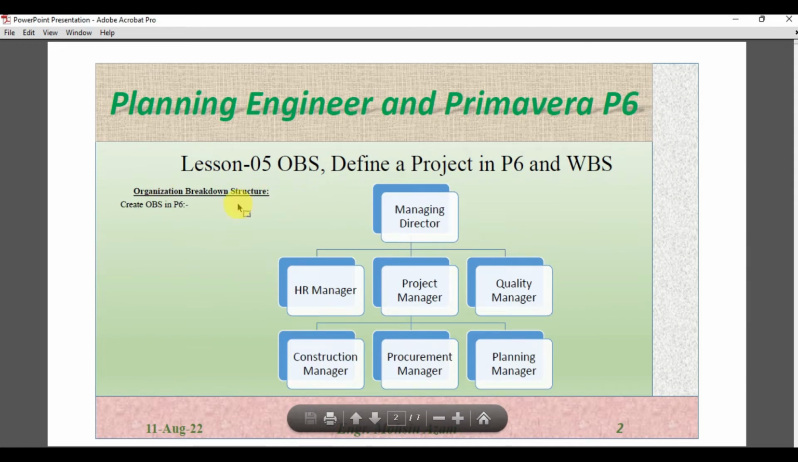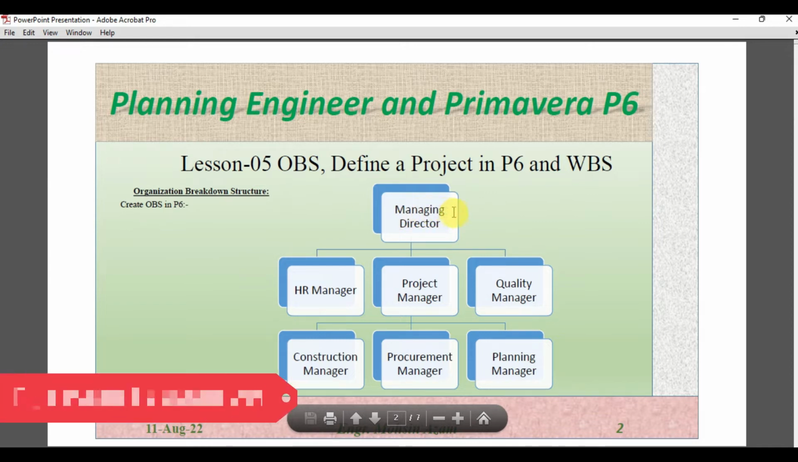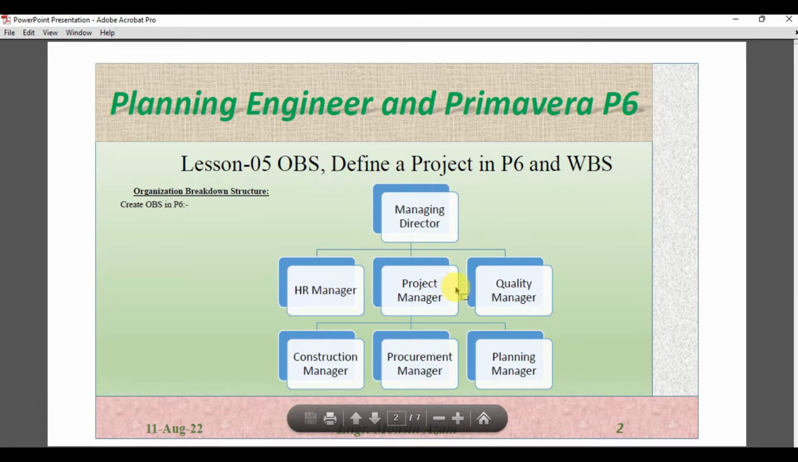Okay, now we have a general example here, and we have to create this in Primavera P6 also. We have here an organization breakdown structure, which starts from the managing director, the MD of the organization. Under the MD we have the HR manager, the project manager, and the quality manager. These are all managers who report to the managing director. And then under the project manager we have the construction manager, procurement manager, and planning manager. So this is actually a simple organization breakdown structure.